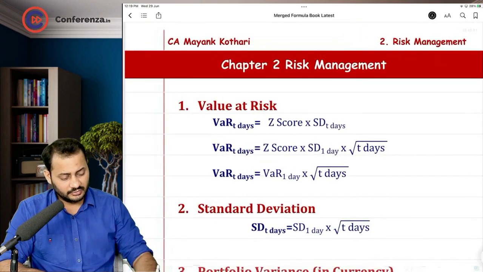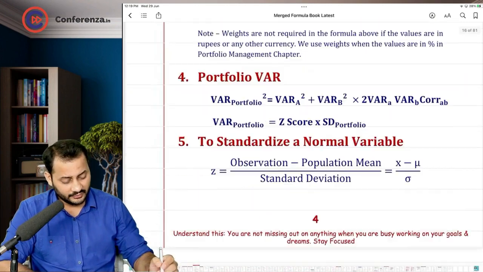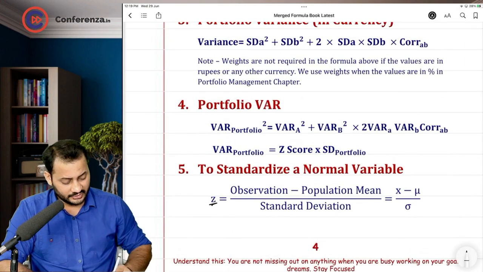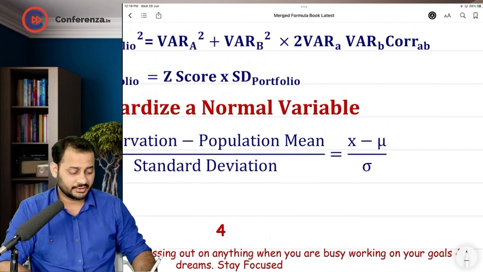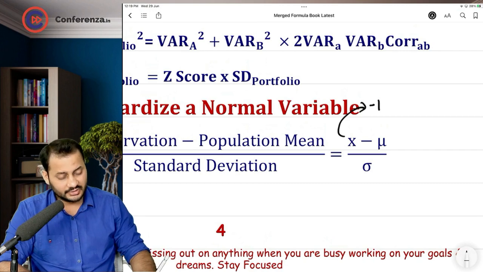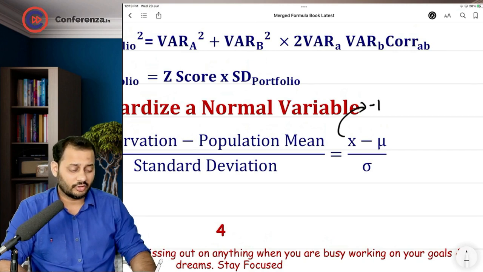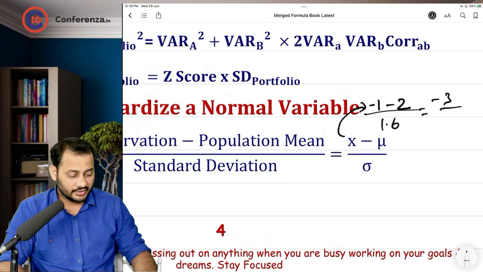Now comes the second chapter, risk management. The first formula that we learned in risk management is calculating the z-score, which is nothing but x minus mu divided by standard deviation. If you remember that question, x was minus 1. We had to reach 1 crore of the loss, and we started from the mean, which was 2 crore rupees of the profit, and every standard deviation was of 1.6 crore. So the figure came down to minus 3 divided by 1.6.